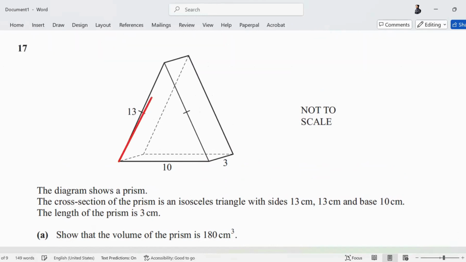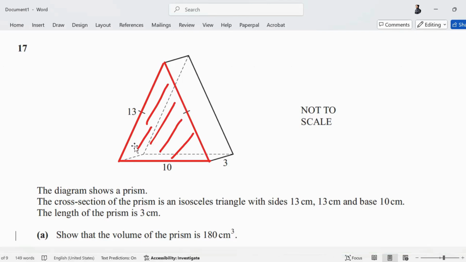This triangle in front is the uniform cross section. If you cut slices of this triangle from this face to the other face, your triangle's dimensions will not change. So you will find the area of this triangle and multiply it with what? L is the length between the faces. If this is one face, what is the other face at the back? What is the length between these two faces? 3. So you will find the area of this triangle and multiply by 3. How do you find the area of this triangle is the question.